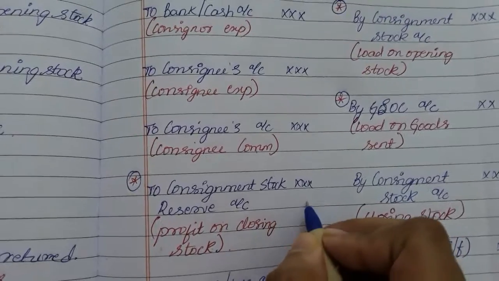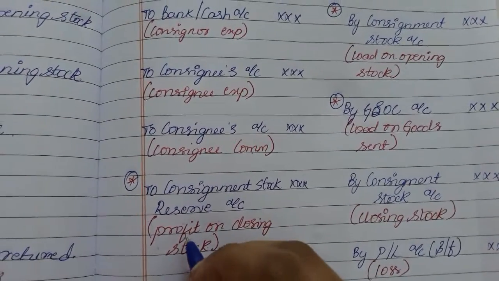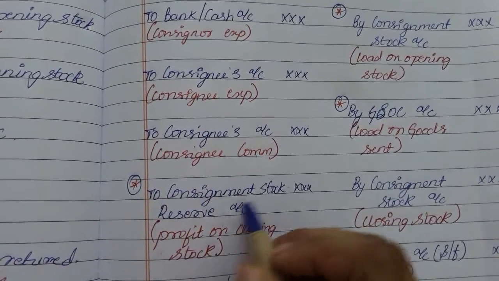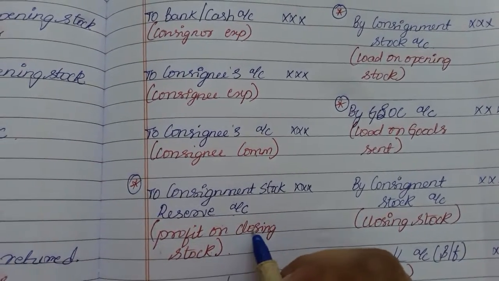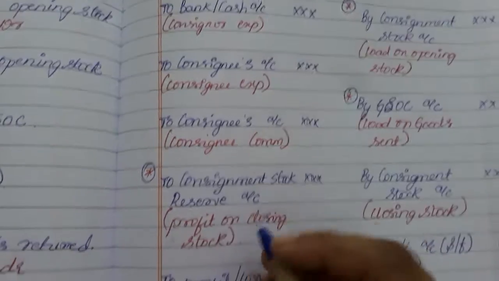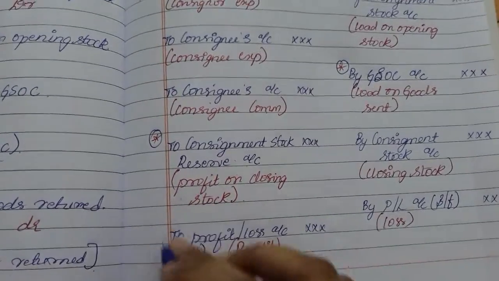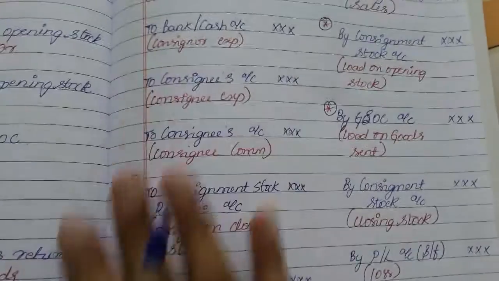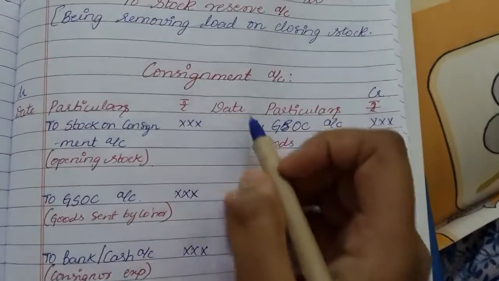So that 100 rupees has to be written over here, on the debit side, to consignment stock reserve account, that is, profit on closing stock. Next, if it is a profit on consignment, this balancing figure will be written over here. Next, coming on to the credit side.